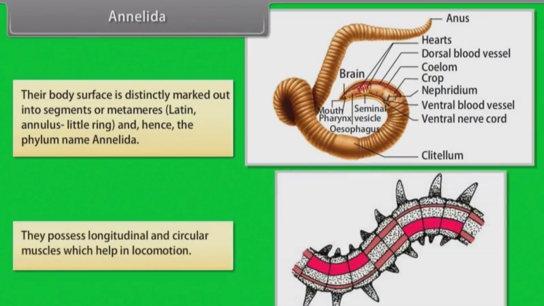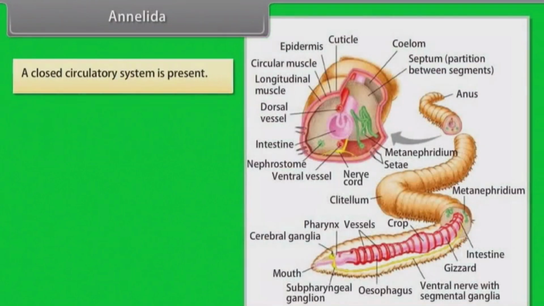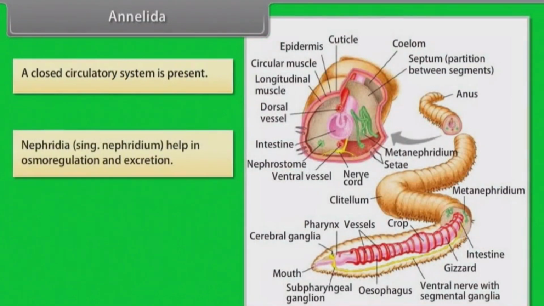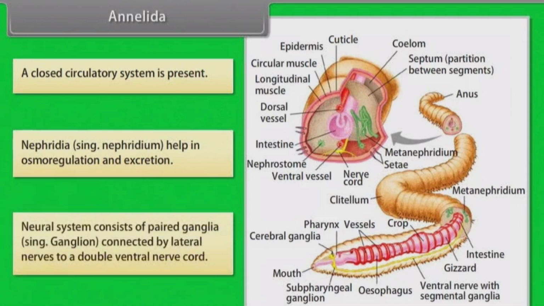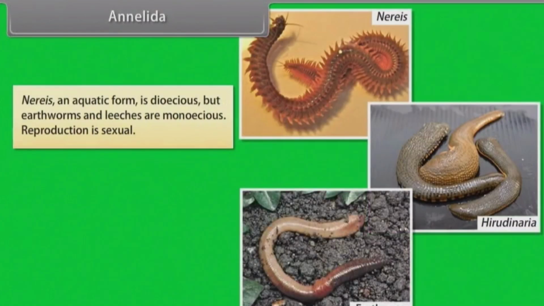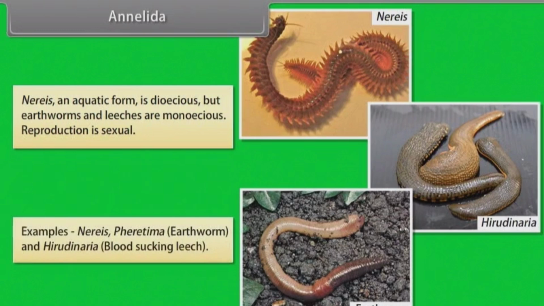They possess longitudinal and circular muscles which help in locomotion. A closed circulatory system is present. Nephridia, the singular being nephridium, help in osmoregulation and excretion. Neural system consists of paired ganglia, the singular being ganglion, connected by lateral nerves to a double ventral nerve cord. Nereis, an aquatic form, is dioecious, but earthworms and leeches are monoecious. Reproduction is sexual. Example: Nereis, Pheretima, that is earthworm, and Hirudinaria, that is blood-sucking leech.